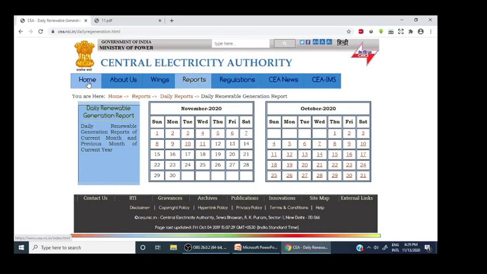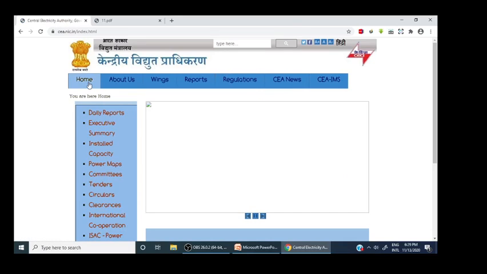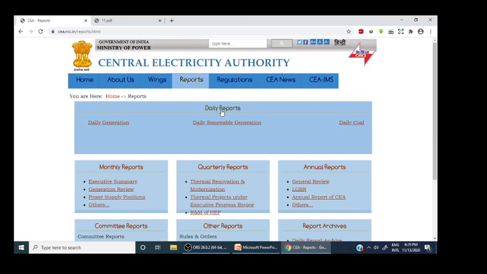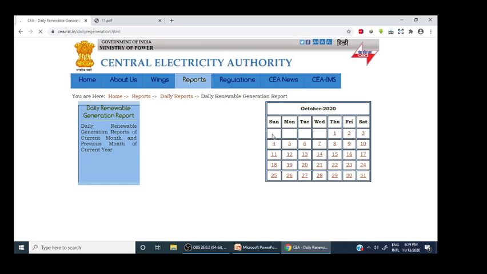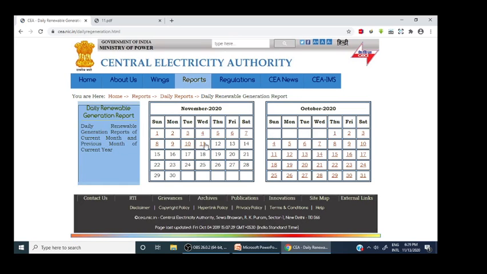So how to know? First one is go to home, then installed capacity. Then second one is report, in daily report, download daily renewable generation, and go on or click on date wise.